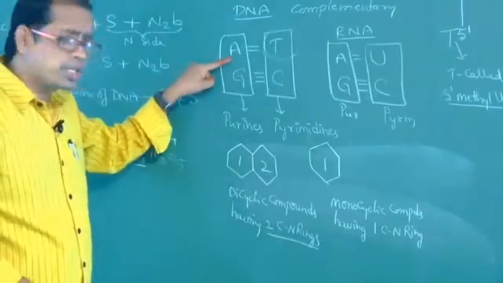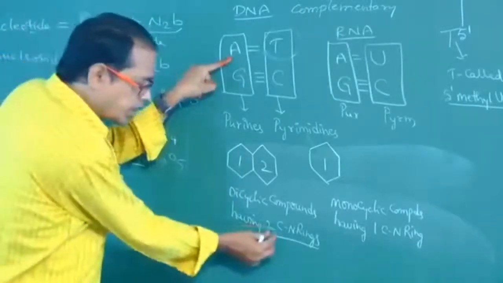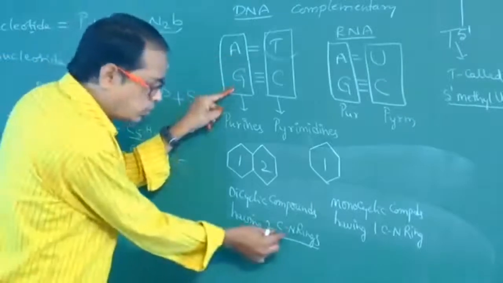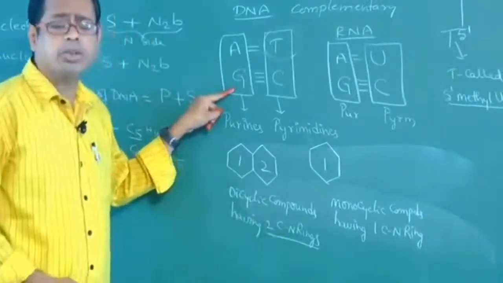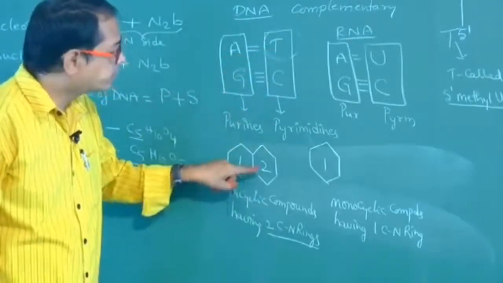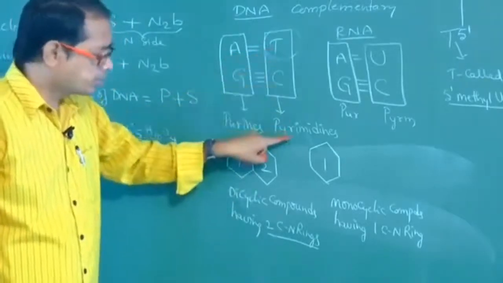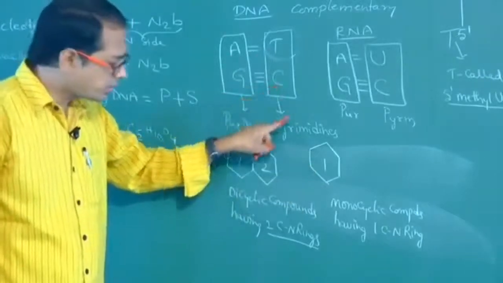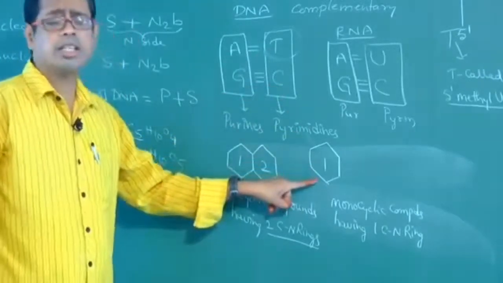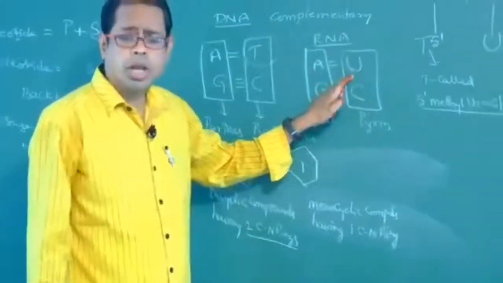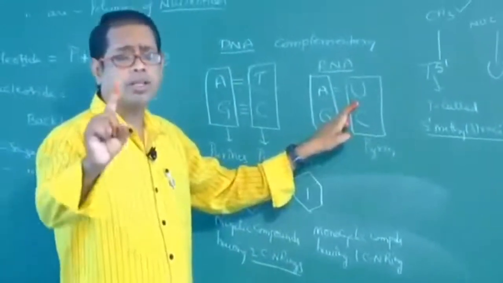If one adenine is present, 2 CN rings are present. One guanine is present, 2 CN rings are present. Like that you have to calculate. One thymine is present, 1 CN ring is present. 1 cytosine is present, 1 CN ring is present. Here also the same: if 1 uracil is present, 1 CN ring.